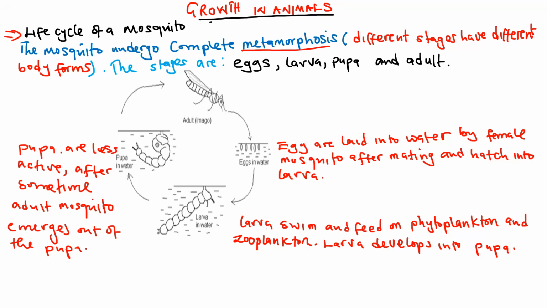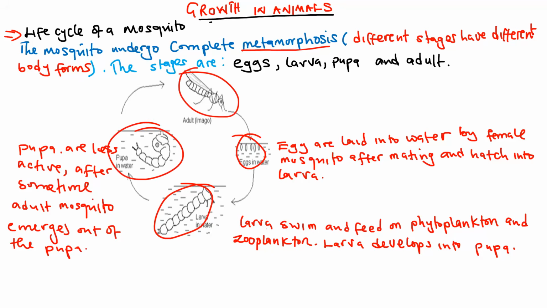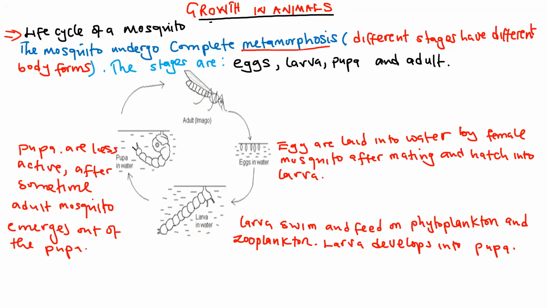So the mosquito at different stages has different forms. For example, you have eggs, which are different from the larva, which are different from the pupa, which are different from the adult. So at different stages, you find different morphological or body forms. That is what we call complete metamorphosis.